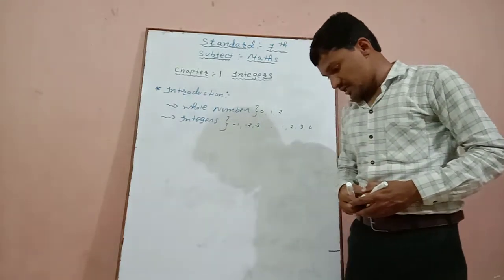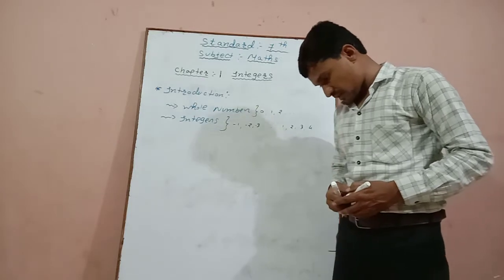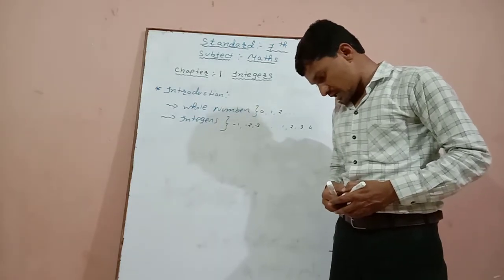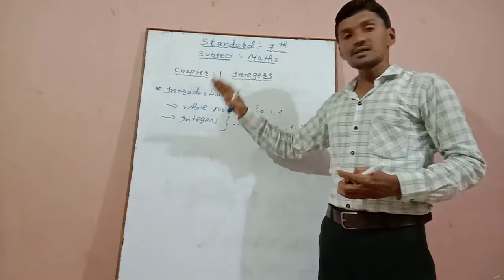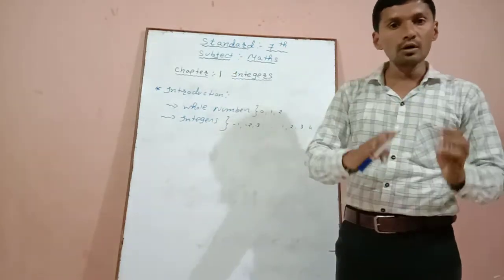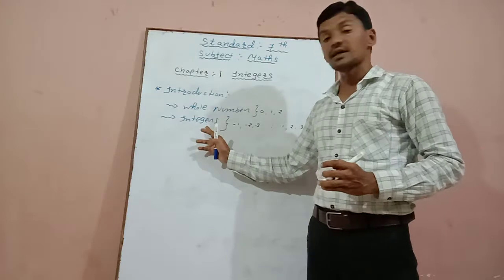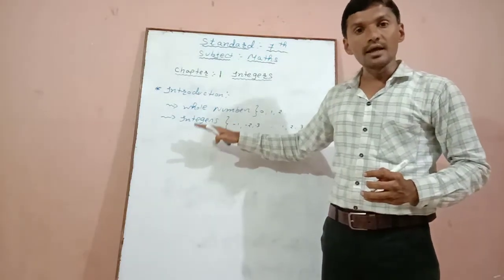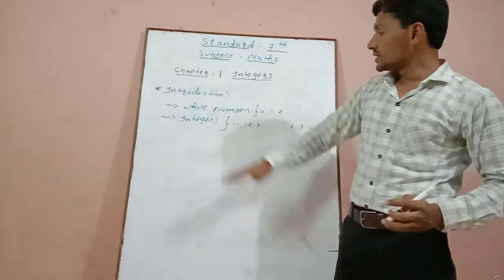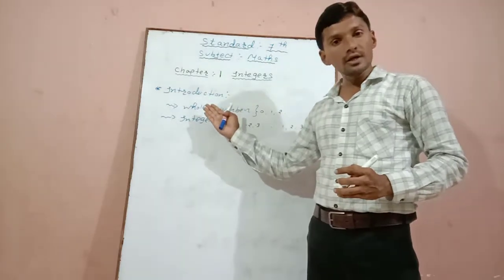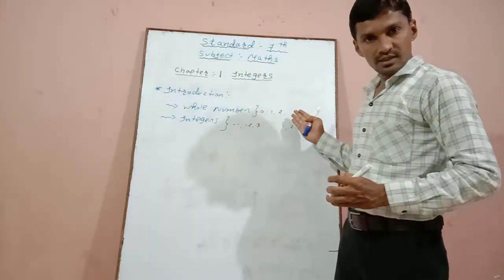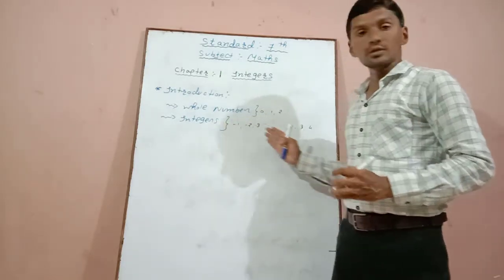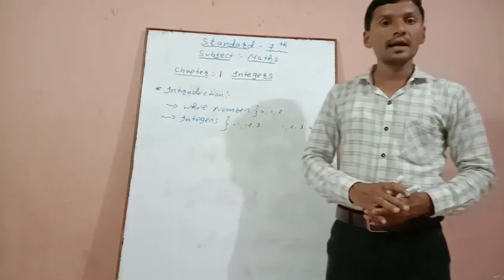We know that integers form a bigger collection of numbers which contains whole numbers and negative numbers. In integers, whole numbers are included. That means all whole numbers are there in integers. But integers are not included in whole numbers. Why? In whole numbers only positive numbers are there, and in integers both are there, positive plus negative.